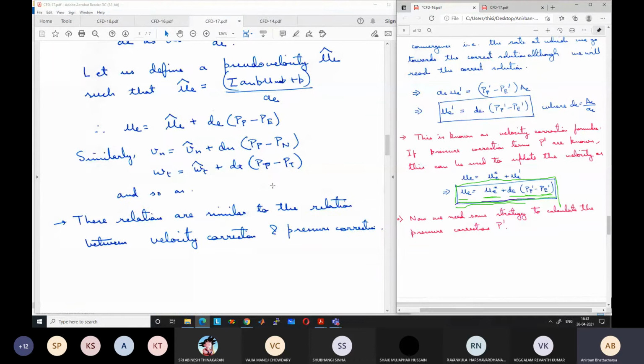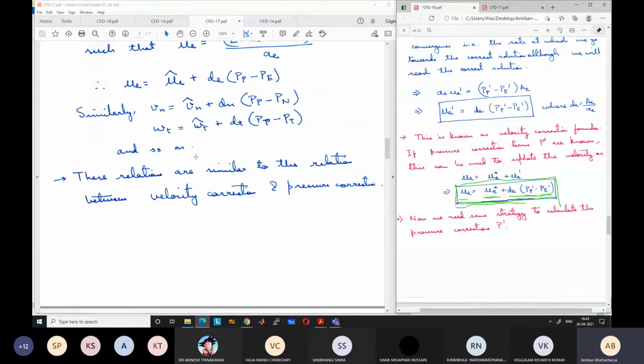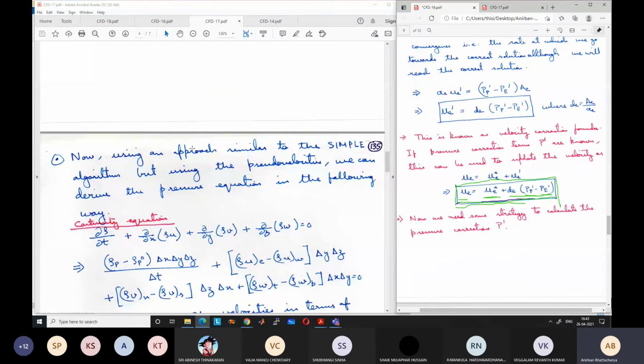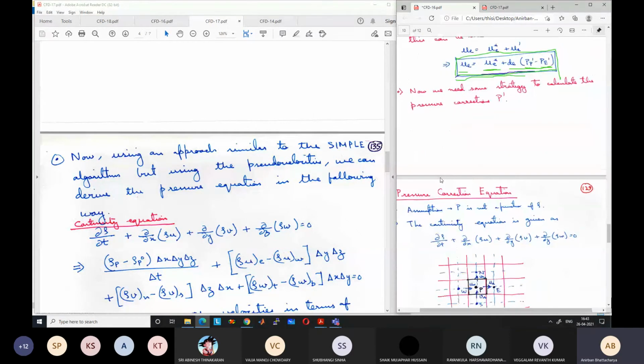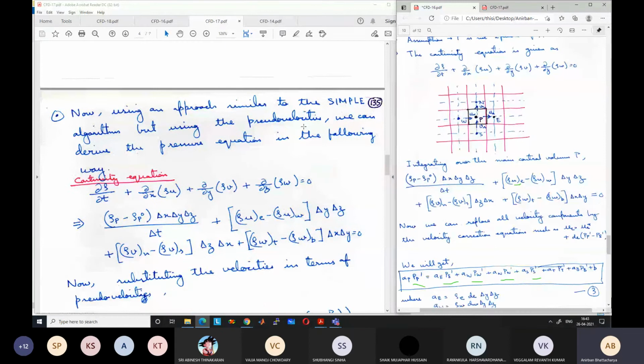For getting that equation, we had taken one major assumption, we had dropped this term. For getting this equation, we have not dropped any term. So this is directly from the momentum equation without dropping any term. Whatever term was there is included in these hat values. We have not simplified it. So now, using an approach similar to the SIMPLE algorithm, where we developed the pressure correction equation, we can do the same thing, but using the pseudo velocities instead of pressure correction, and we can derive a pressure equation.